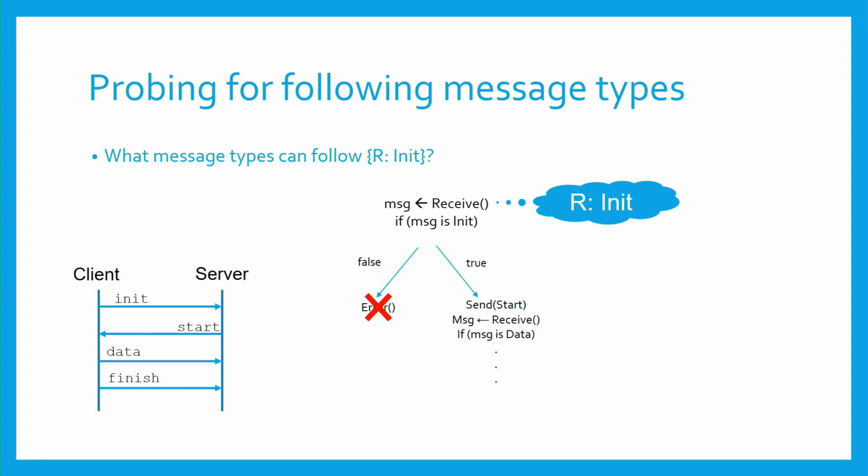Well, let's consider the query of receiving init message types initially, and let's see how we probe for the message types that can follow this sequence.